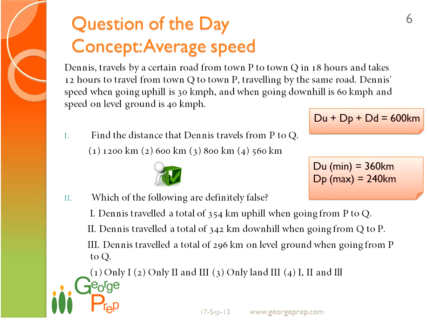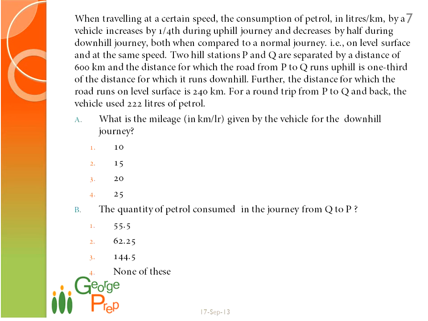Coming to the third statement: Dennis traveled a total of 296 km on level ground. Level ground maximum is 240. You cannot travel 296 km on level ground, whether it is P to Q or Q to P, right? So all three statements are wrong. The answer is option 4 for this question.